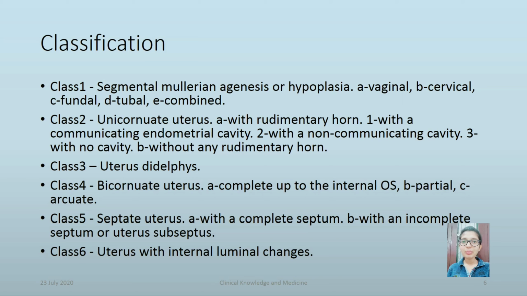Classification. Class 1: segmental Mullerian agenesis or hypoplasia, vaginal, cervical, fundal, tubal or combined. Class 2: unicornuate uterus with a rudimentary horn with a communicating endometrial cavity, with a non-communicating cavity, or with no cavity, and without any rudimentary horn. Class 3: uterus didelphys. Class 4: bicornuate uterus, complete up to the internal os, partial or arcuate. Class 5: septate uterus with a complete septum, with an incomplete septum, or uterus subseptus. Class 6: uterus with internal luminal changes.